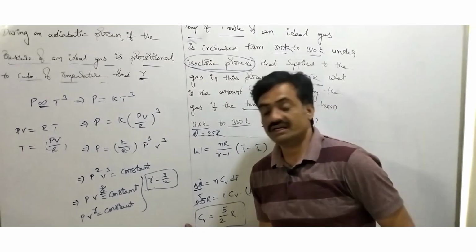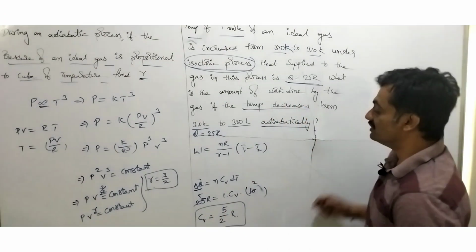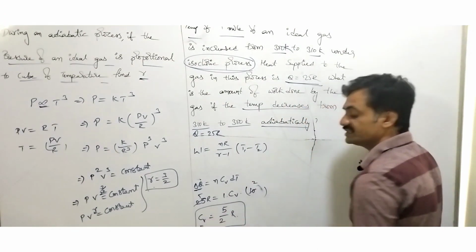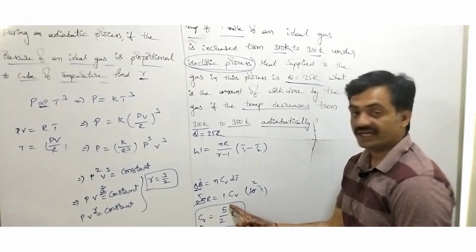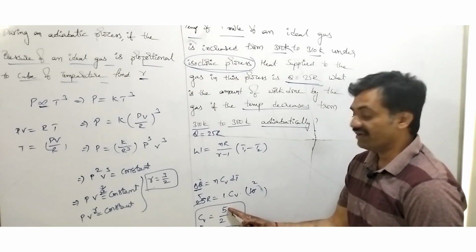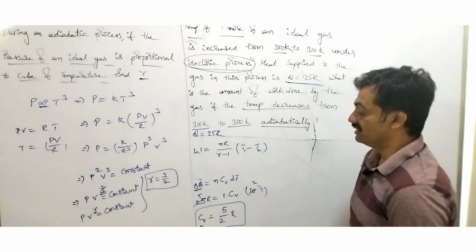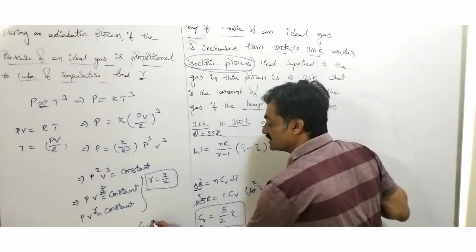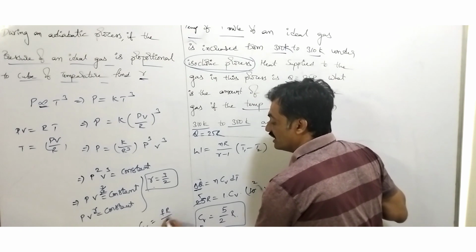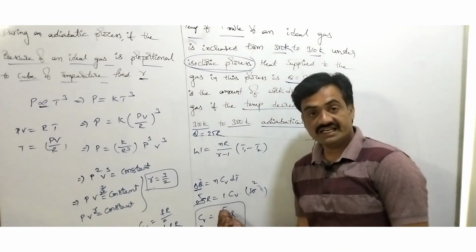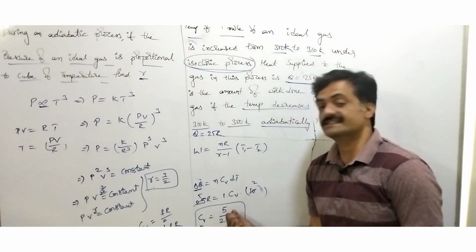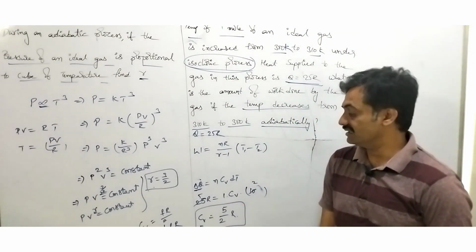Since we got 5 by 2 R, we know that in the case of specific heat at constant volume, for a diatomic gas, it will have a value of 5 by 2 R. Because we know that C suffix V equals f R by 2, or 1 by 2 f R. Since it has 5 degrees of freedom, we can consider it a diatomic gas.